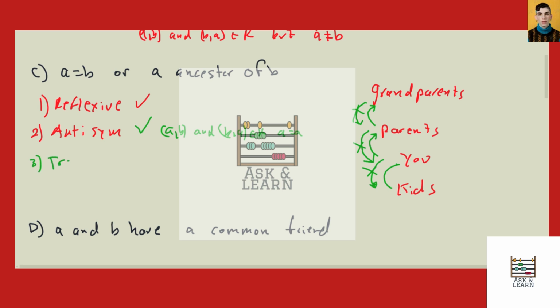Now, what about the transitive property? Well, if my grandparents are an ancestor of my parents, then it's definitely an ancestor for me, and likewise, the same thing for my kids. So my kids have the ancestor in my grandparents as well. So, same thing with my parents. I have my parents as an ancestor, so I definitely have my grandparents as an ancestor. So, this one also checks out.